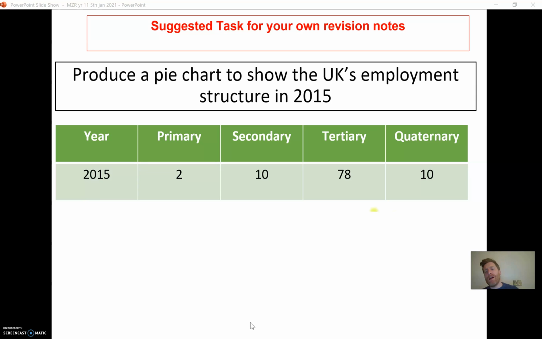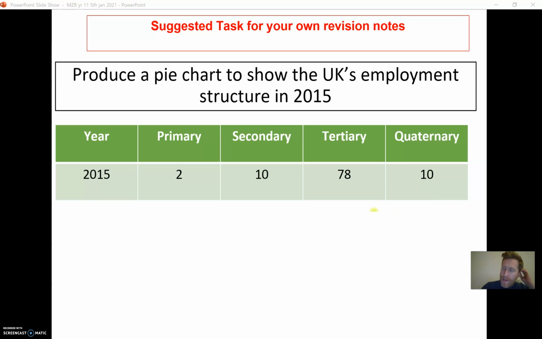Now, throughout the lesson, I will put in some suggested tasks for your own revision notes. These aren't tasks I'm going to mark. They're not tasks you have to submit on Google Classroom. It just may be tasks you want to attempt to perhaps cement some of the stuff into your head. If you've understood everything so far and it's making perfect sense, then you don't have to do these tasks.